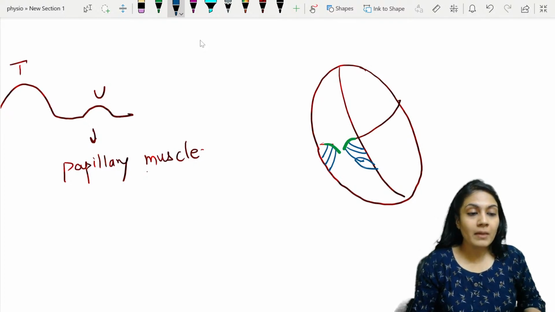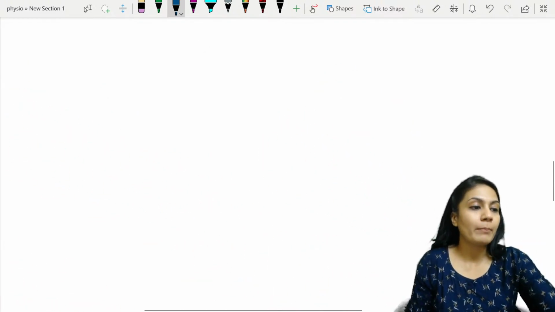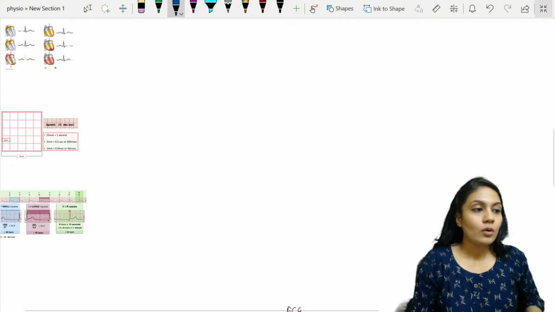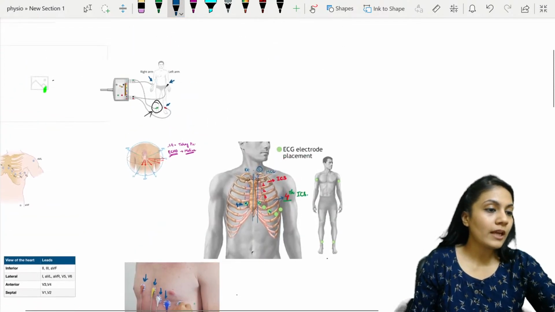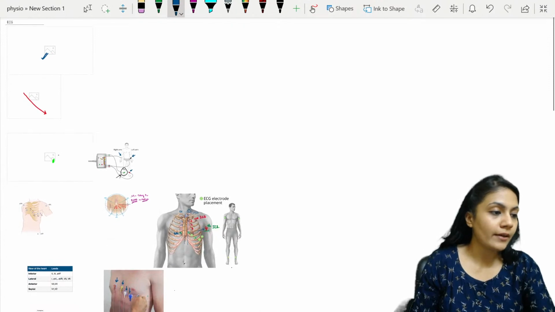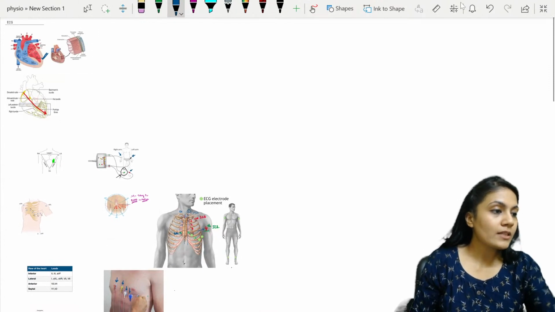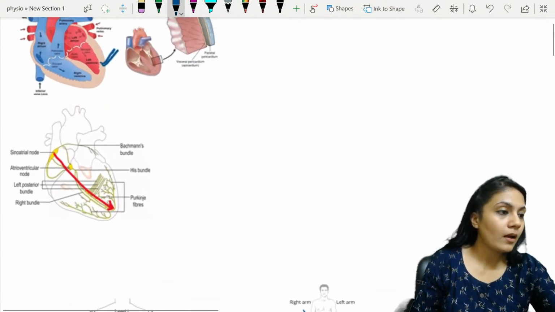Okay, and the muscles are always attached to the tendon. ये वाले छोटे छोटे muscles जो होते हैं, इनको बोलते हैं papillary muscle. Okay, and उससे attach जो tendons होते हैं, उनको बोलते हैं chordae tendineae. Okay, they are known as chordae tendineae.